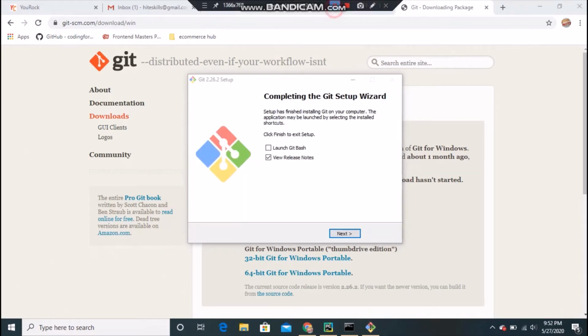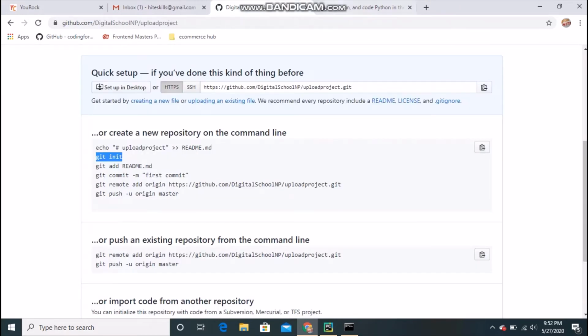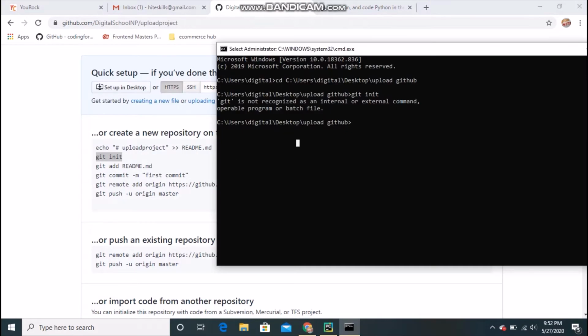I'll pause it again. Okay guys, you can see I have downloaded it successfully. I will just untick that and do next. Okay, so you can close that one. We have done, and if we go back to the command prompt, just to know whether git has downloaded or not, we will do git --version, and still it's not working.